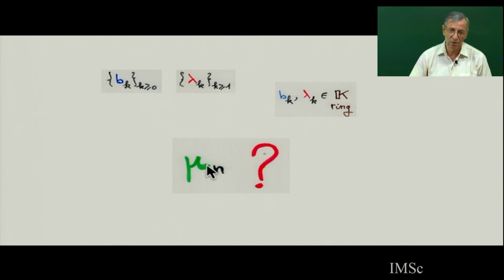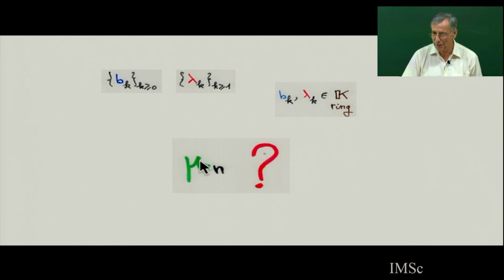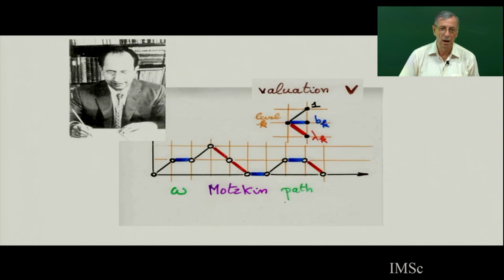You give me these 2 sequences, so find the mu n. And the mu n have an interpretation from the bk lambda k as the sum of the weight of what is called Motzkin path.